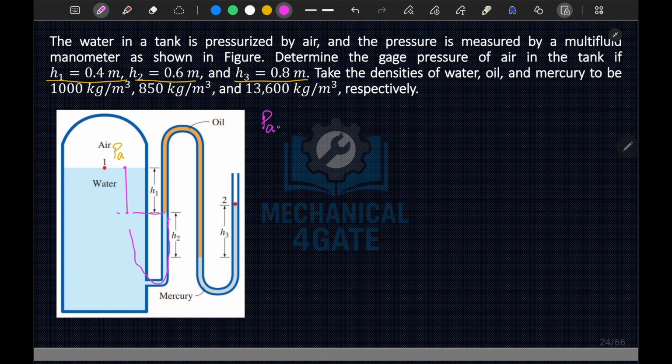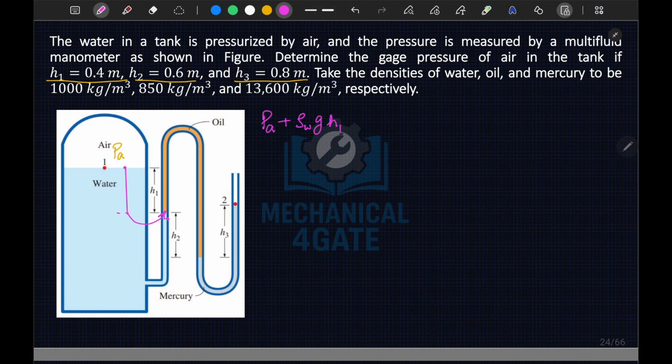So PA plus rho of water, G times H1. Since we are moving downward, pressure will increase. We have reached this point now. We have directly jumped from this point to this point.